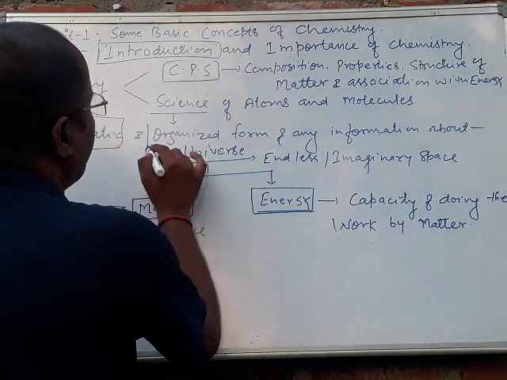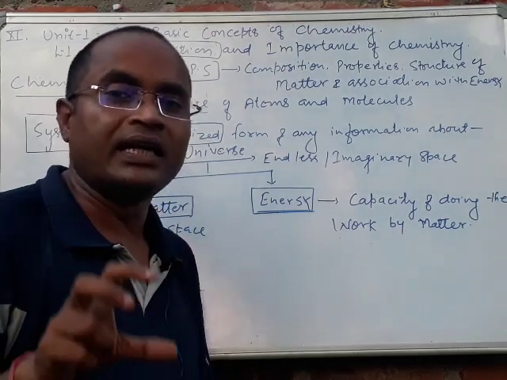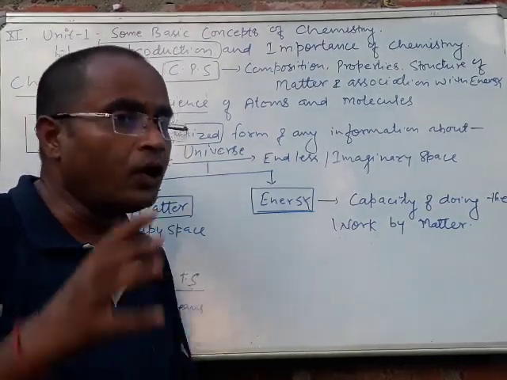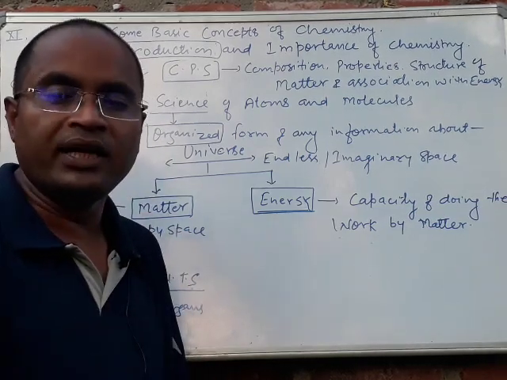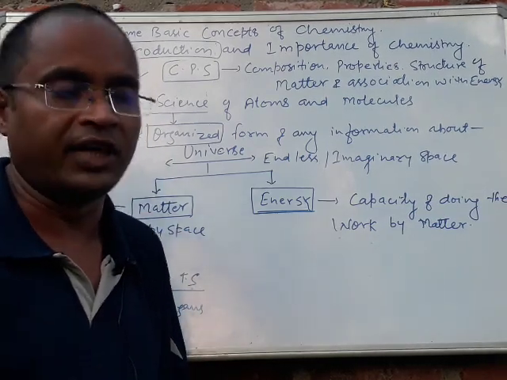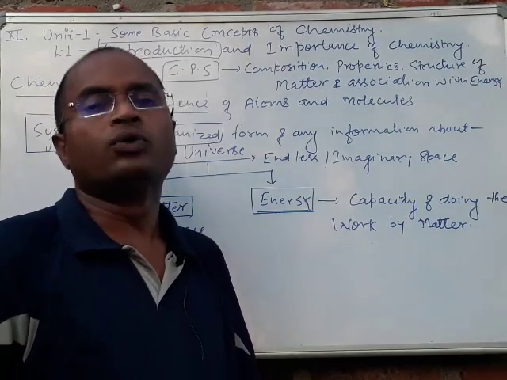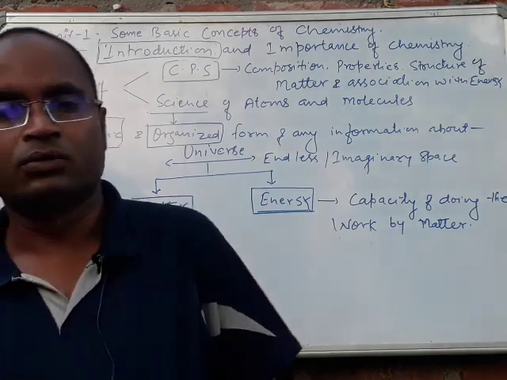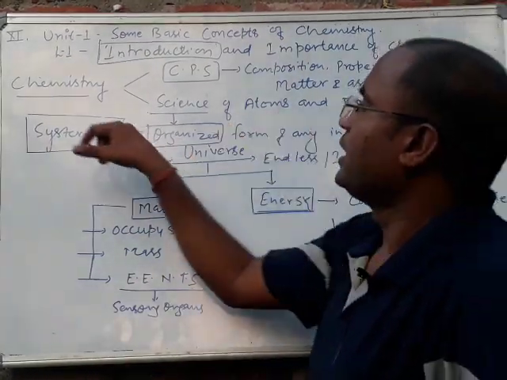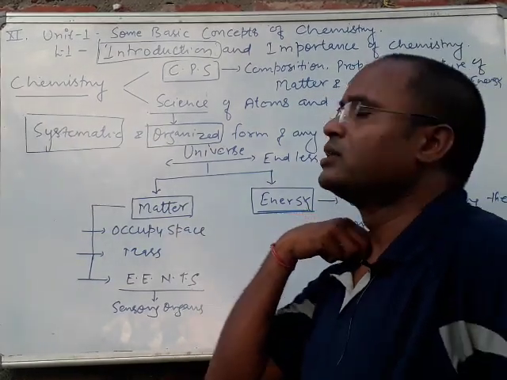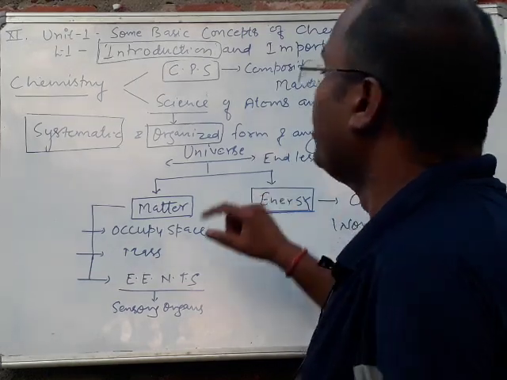Second is organized form. What is the meaning of organized? Organized in the sense that it is in one place. यदि all information is collected at one place, so that will make the study of anything easier. यदि इंफॉर्मेशन और मैटर स्कैटर्ड फॉर्म में है, तो उस केस में हम लोगों को स्टडी करना थोड़ा सा टीडियस हो जाता है. So finally what we can say, science is just nothing but the systematic as well as organized form of the information about the universe.